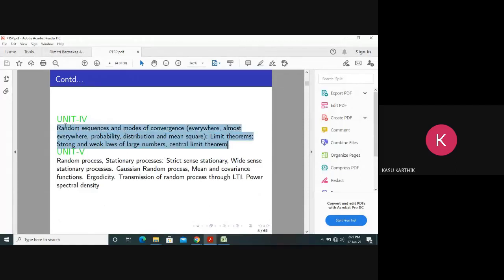Unit 4 is also very, very easy. It contains only some theorems, nothing more than that. You just remember those theorems. Almost all of the 4 units we have taught in the conventional mode. Maybe 1 or 2 may be missing, but more or less we have completed 4 units in the conventional mode. Coming to the 5th unit.